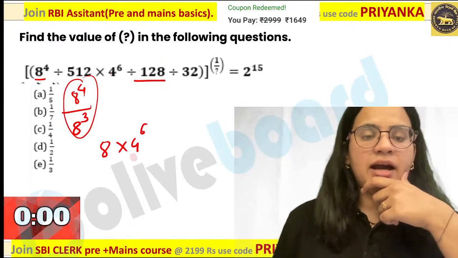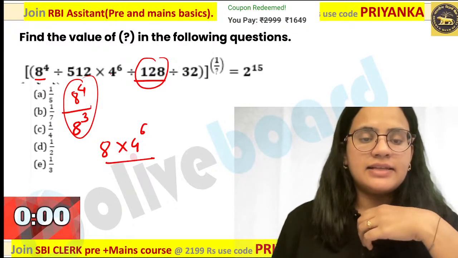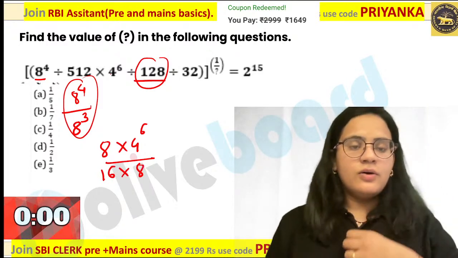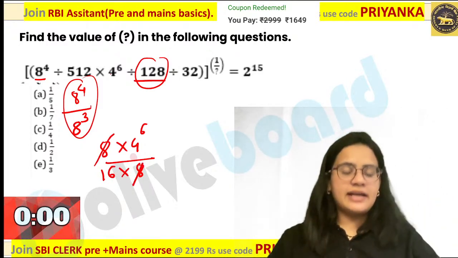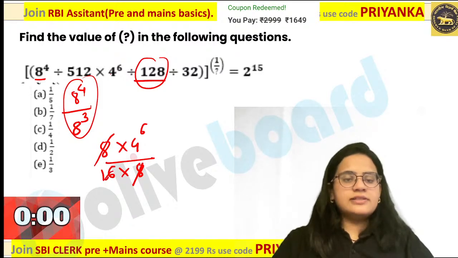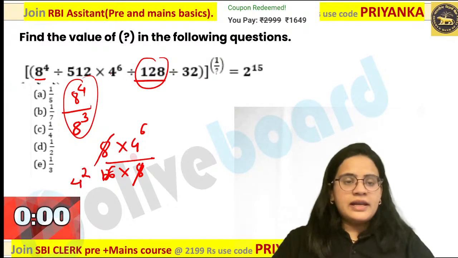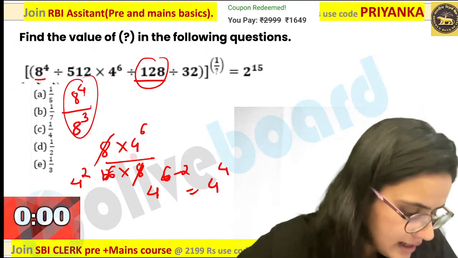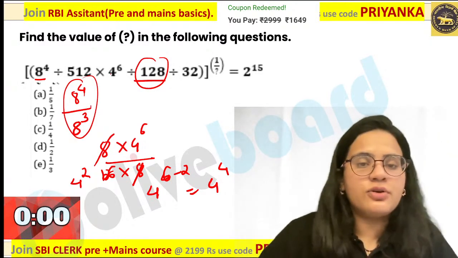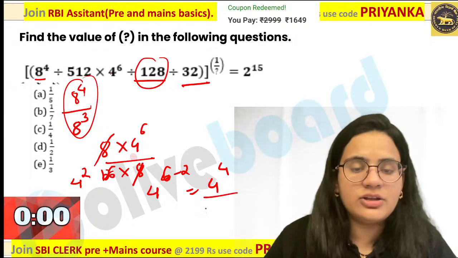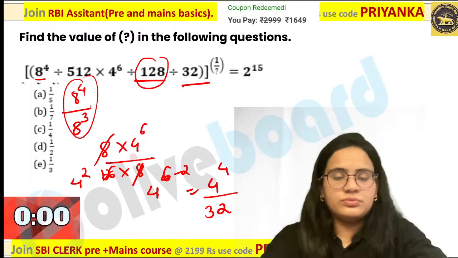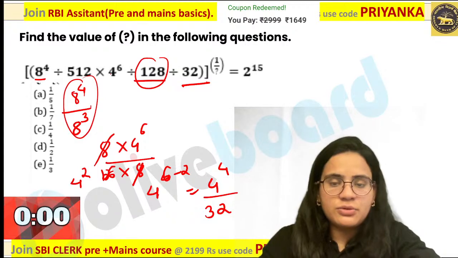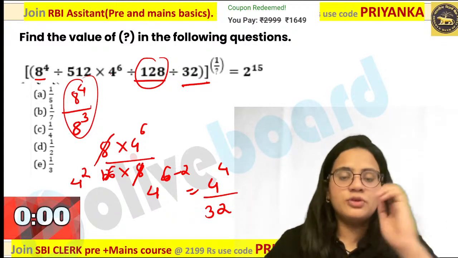Now you solve this part over here. You must be aware this is 16 into 8 over here. Okay, this 8 and this 8 will get cancelled over here. Now this value is nothing but 4 square. So when I am solving this, this will become 4 to the power 6 minus 2. That is nothing but 4 to the power 4 over here. Are you getting it? What about this part? Write it in the denominator. That is nothing but 32. All of you now please pay attention over here. This is nothing but 32 would be the value.